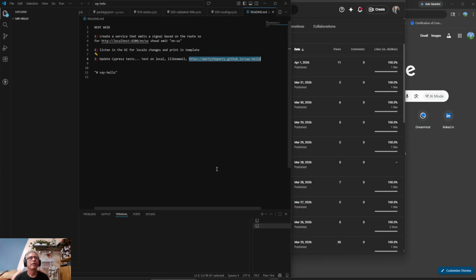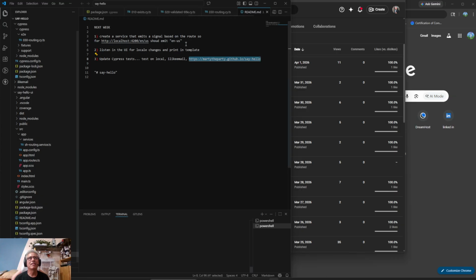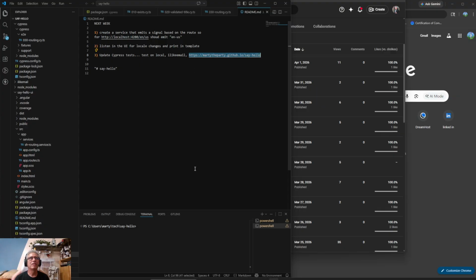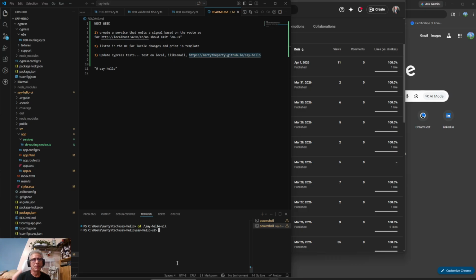Hopefully I have the README updated. All right. One, create a service that emits a signal based on the route. So it should emit ES. I think that one's done. Two, listen to the UI for locale changes and print in template. All right. I have to go into my UI application, npm start.